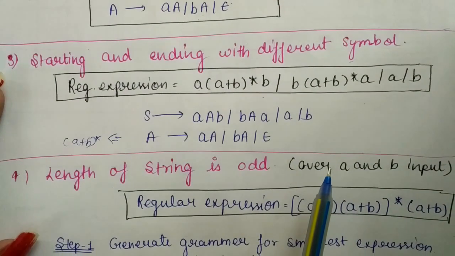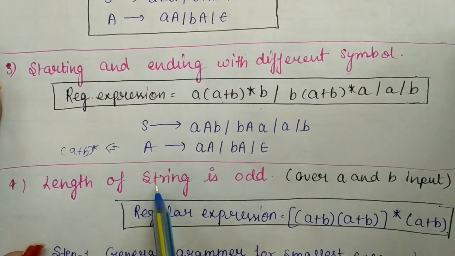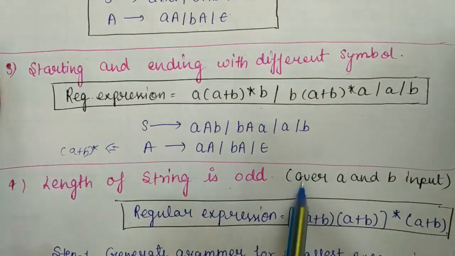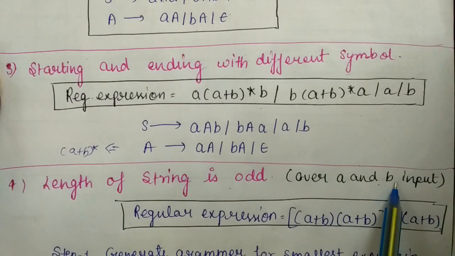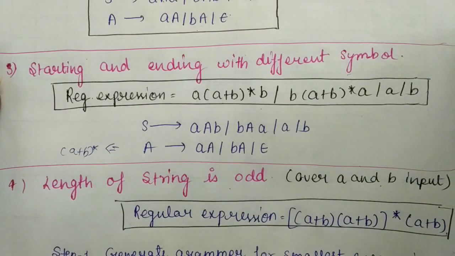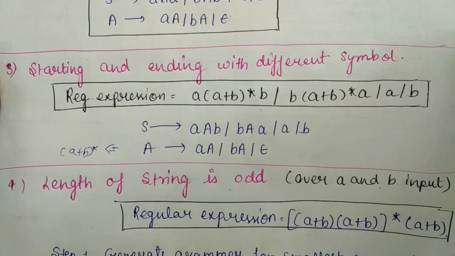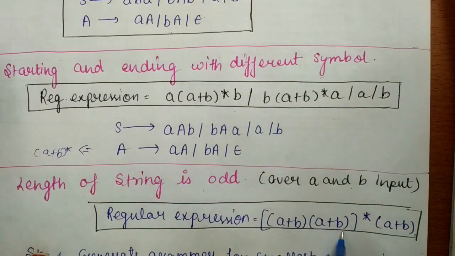Now the next problem is that the length of the string should be odd, over the symbols A and B. If we have two inputs A and B, and we want to generate a grammar that produces strings of odd total length, first of all, write the regular expression.